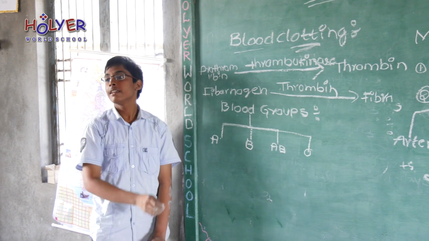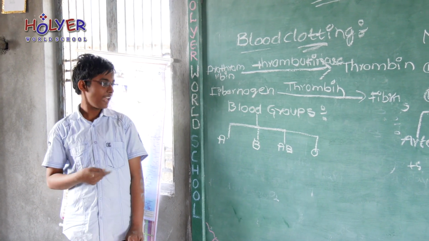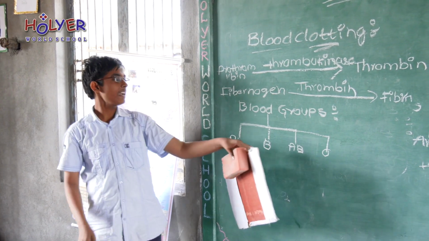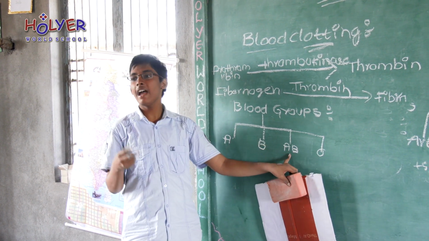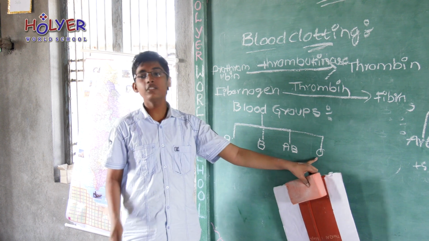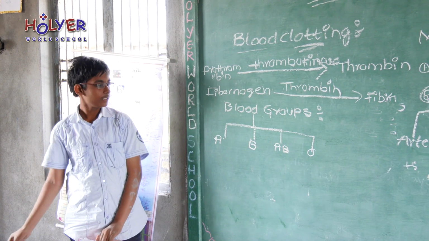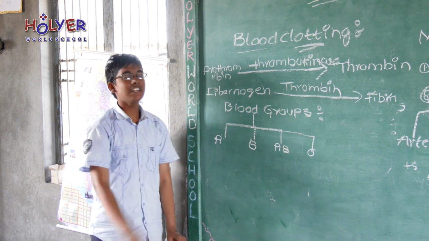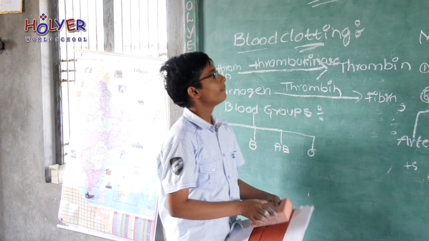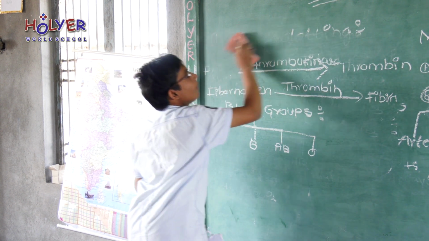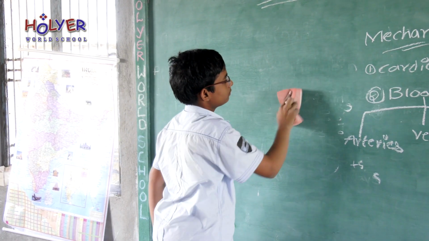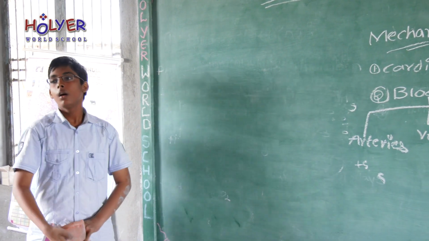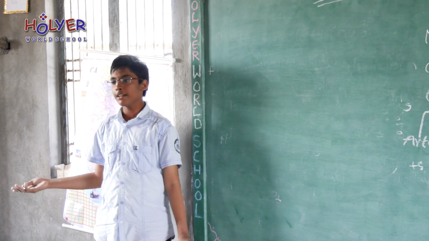First, A. A contains A antigens and B contains B antigens. AB contains both A and B antigens. O contains no antigens. Next, how to identify the blood group?